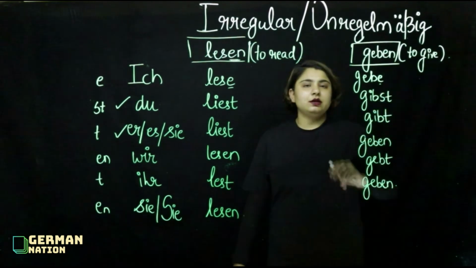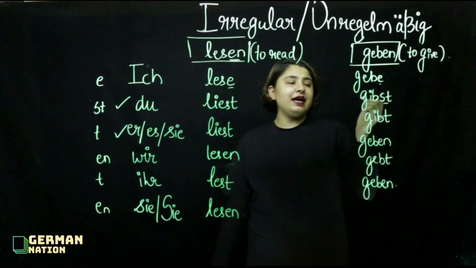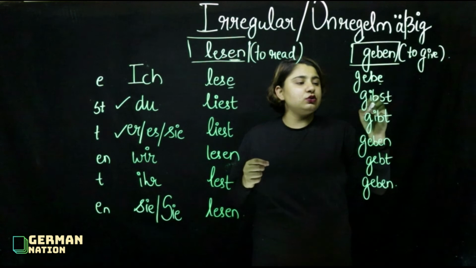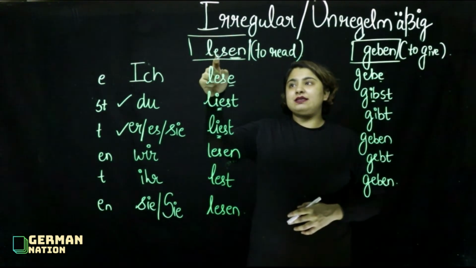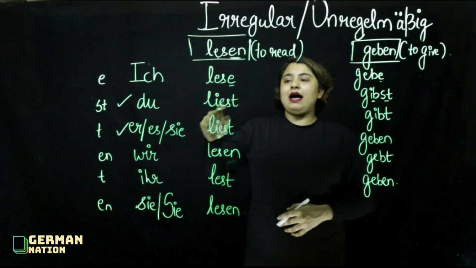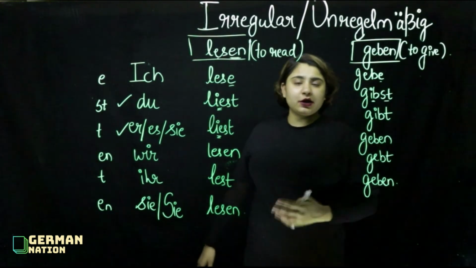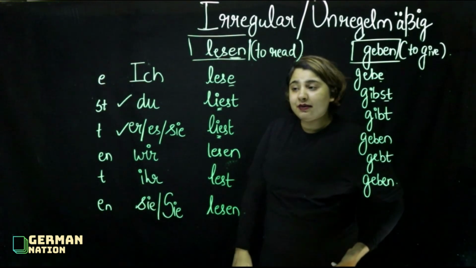See here, the conjugation is the same. I have written st as well, but one thing has changed, that e has changed to i. And in the same way you could see that in lesen as well, that e has been replaced by ie. So that is why we call these verbs irregular, because they don't match the rules that we have, e, st, t, en, t, en.